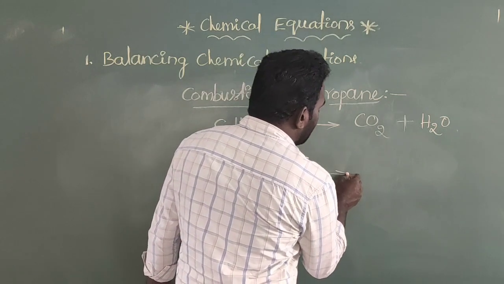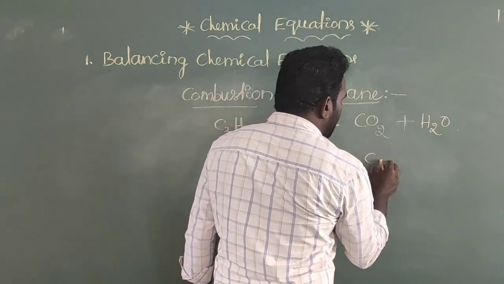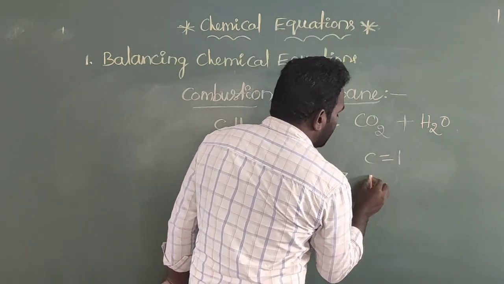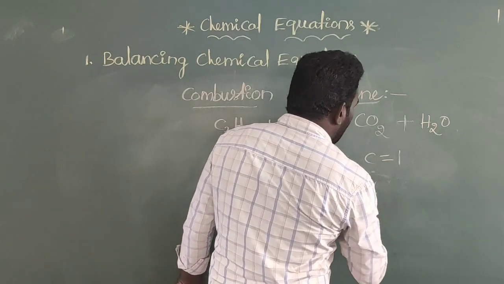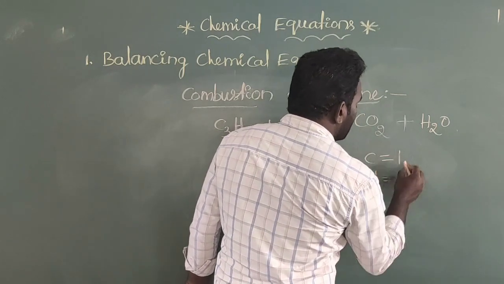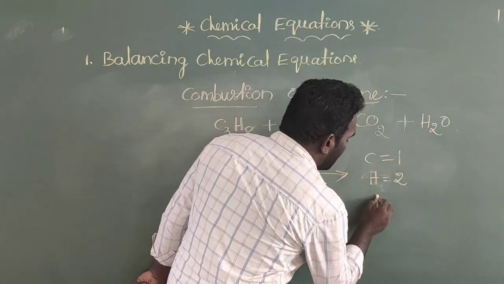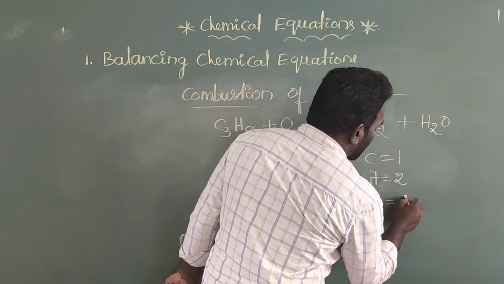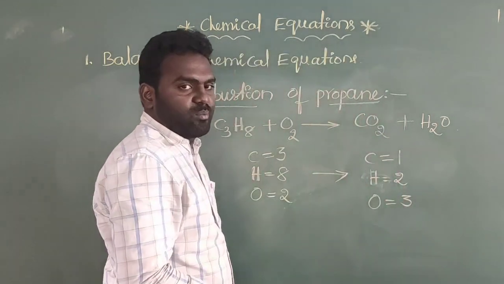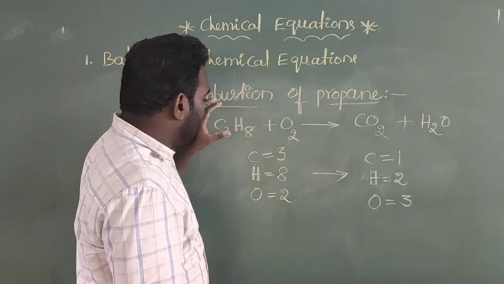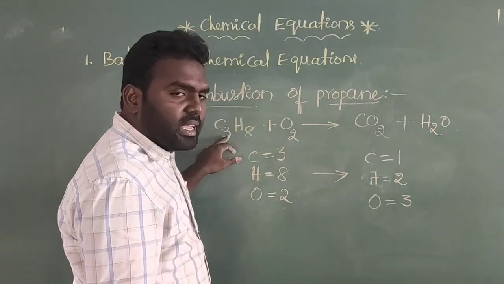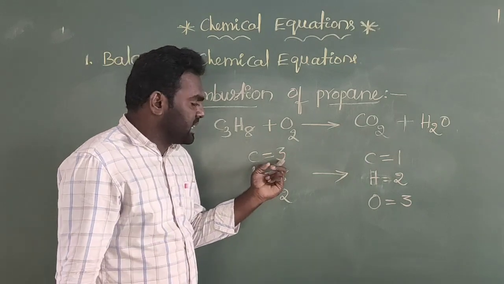Now on the right-hand side, how many carbon atoms are there? Only 1. The number of hydrogen atoms here is 2, and the number of oxygen atoms is 3. So by observing this chemical equation, how many carbon atoms are there on the reactant side? 3.